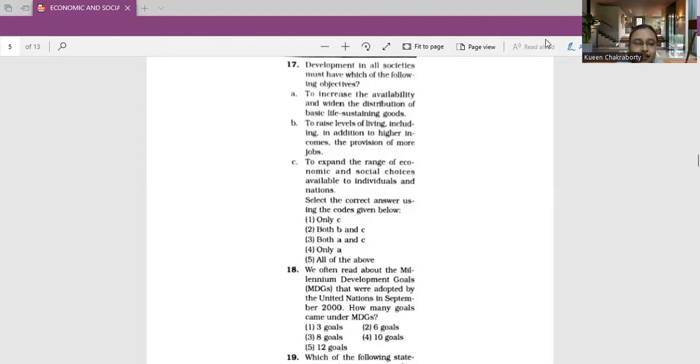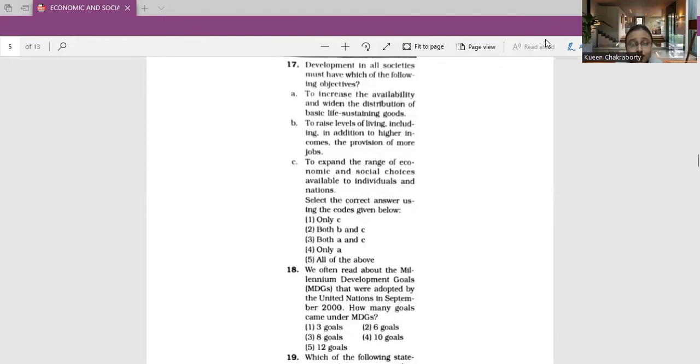Firstly, to increase the availability and widen the distribution of basic life-sustaining goods, such as food, shelter, health, and protection. Next, to raise levels of living, including, in addition to higher incomes, the provision of more jobs, better education, and greater attention to cultural and human values, all of which will serve not only to enhance material well-being, but also to generate individual and national self-esteem, which is very important for development.